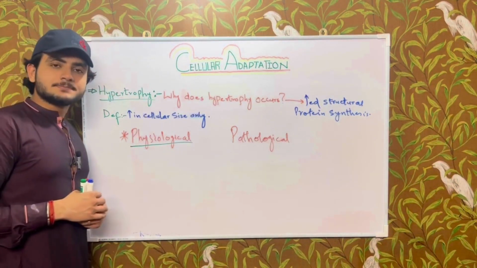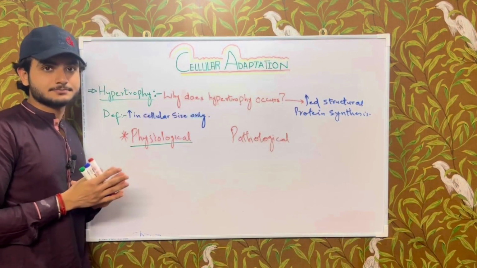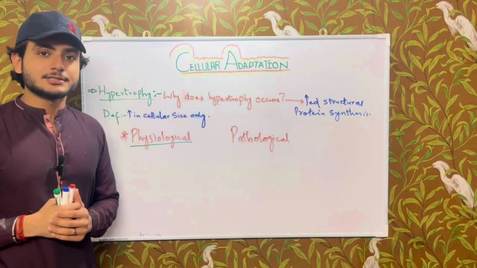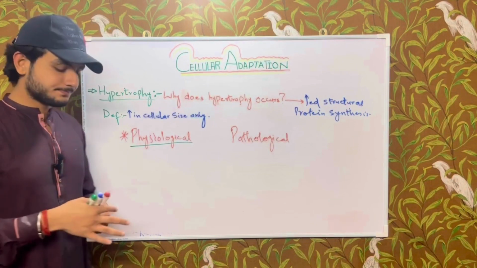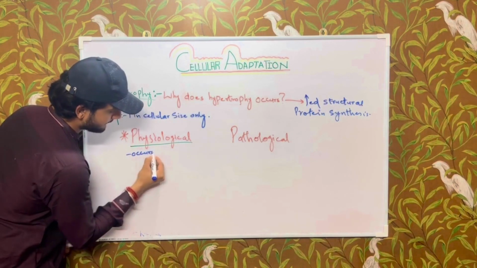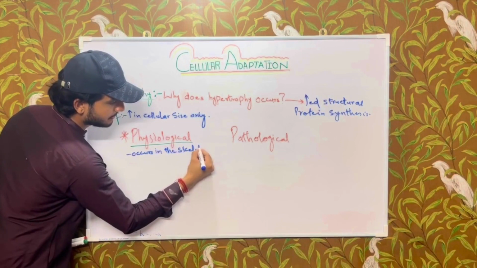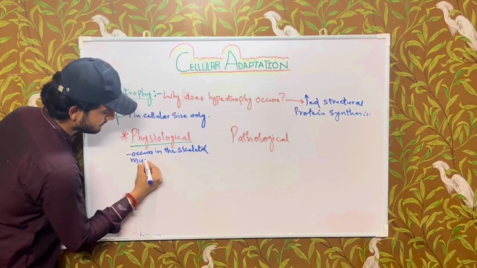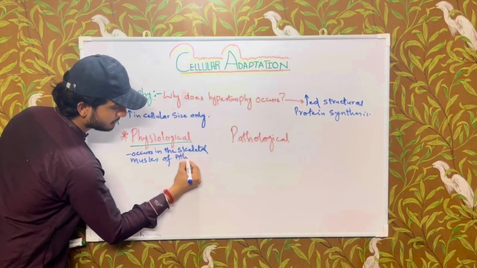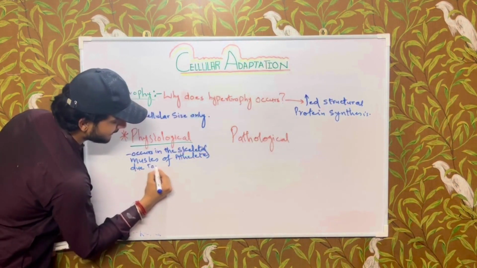Physiological hypertrophy occurs in the athletes, in the skeletal muscles of athletes due to weightlifting.